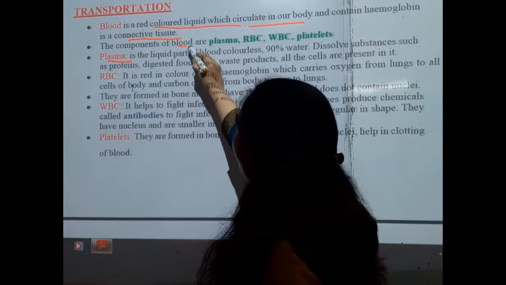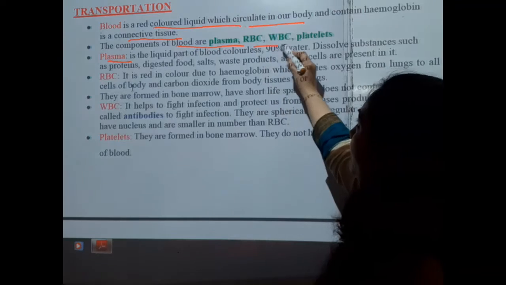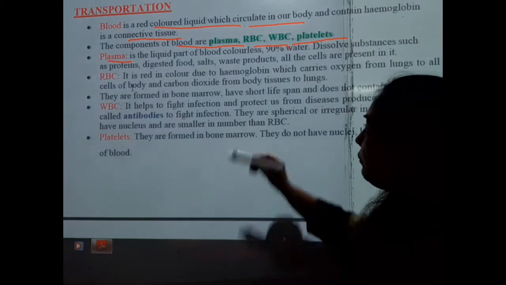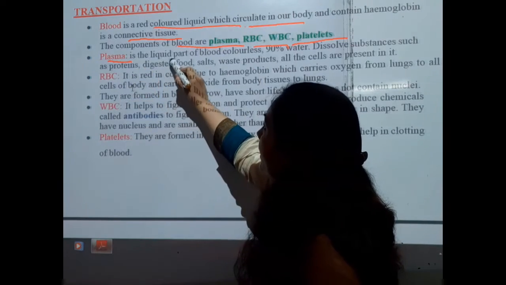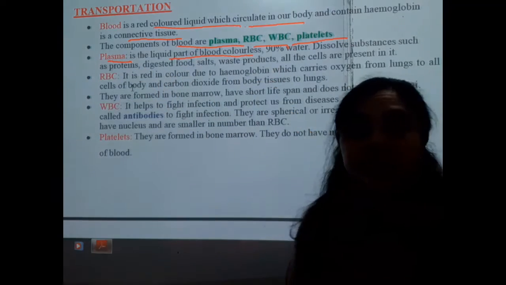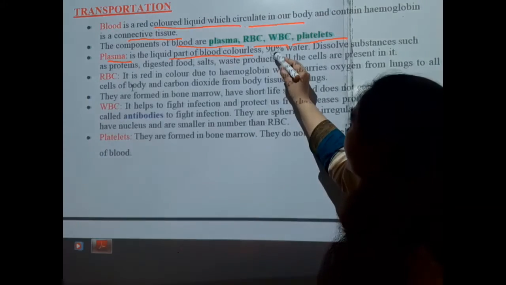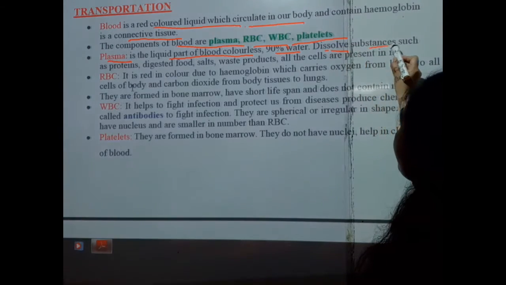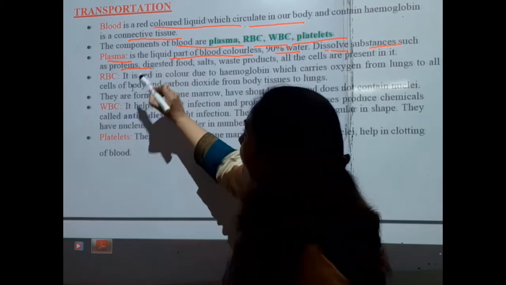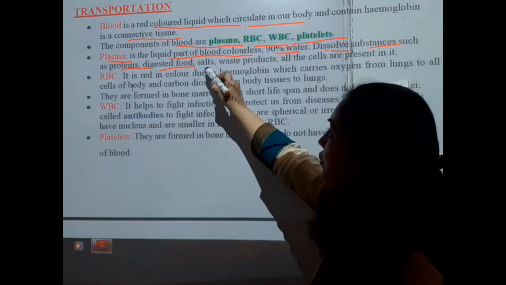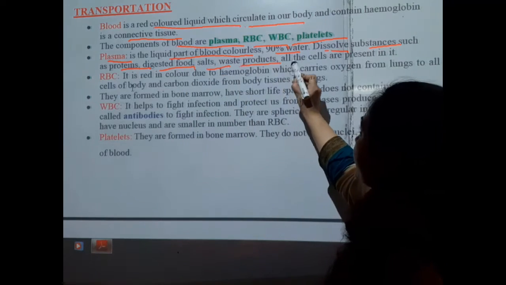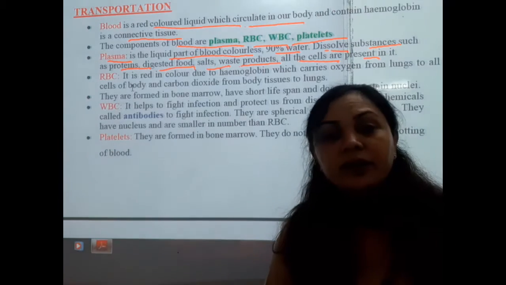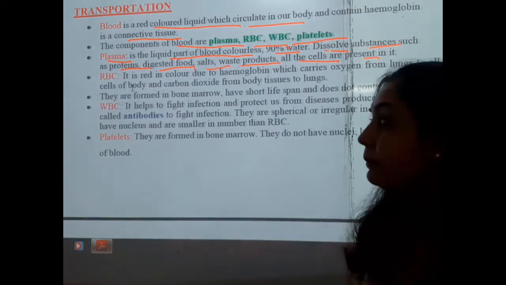Fine students, another is the plasma. The components of blood are plasma, RBCs, WBCs and platelets. The first is the plasma, which is the liquid part of the blood. It is colorless and 90% water, with dissolved substances such as proteins, digested food, salts, waste products and cells present in it. So these are the different materials present in the plasma.